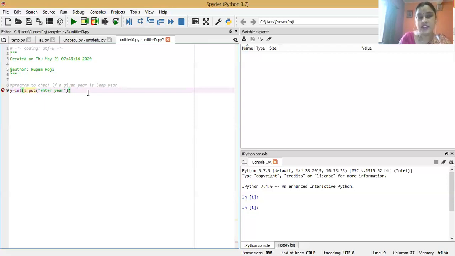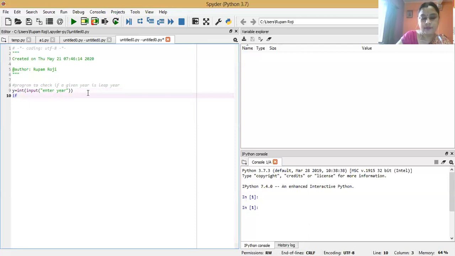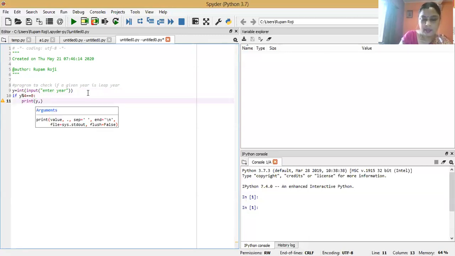Now we will check if y percent 4 equals 0, which means the year is divisible by 4, then the entered year is a leap year, and we write the print message: print y is a leap year.